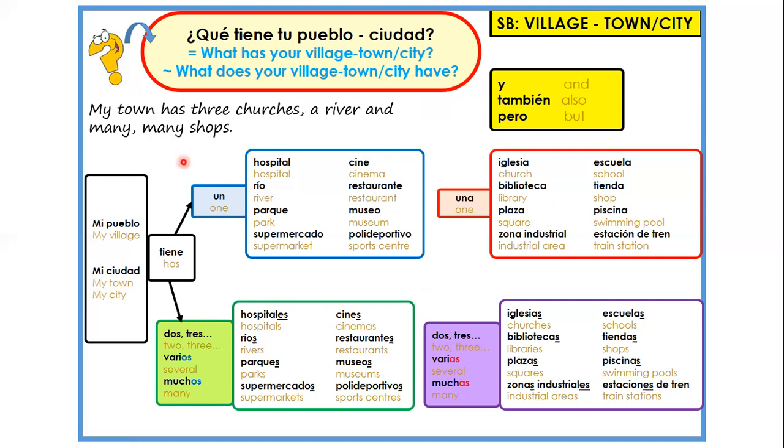Many, many. Well, twice many. So, muchas, muchas tiendas. I just did it quite fast because obviously I know what the words are. You would have perhaps had to look for tiendas. Is it feminine or masculine? Once it's feminine, you know what to put in front.